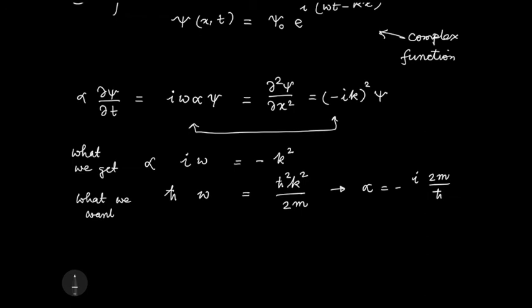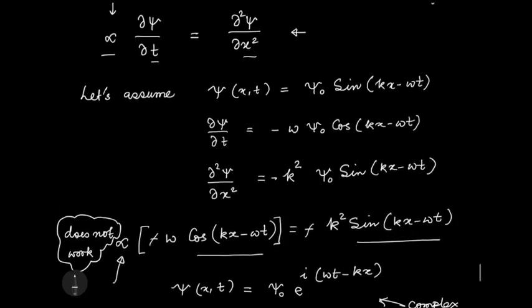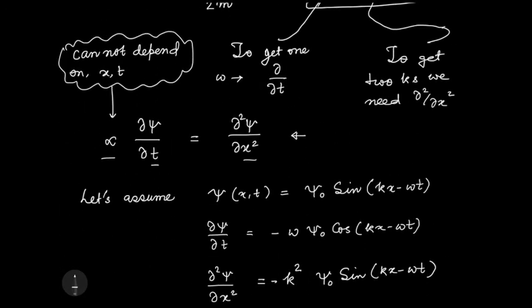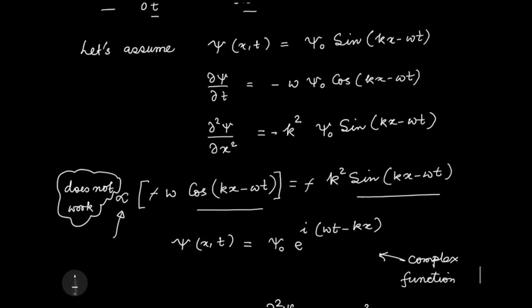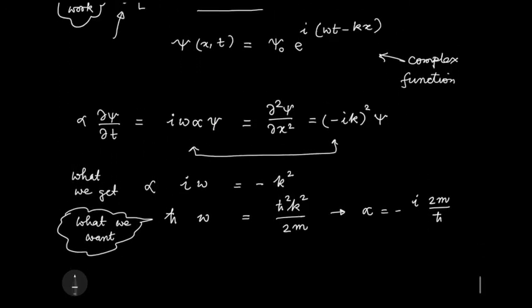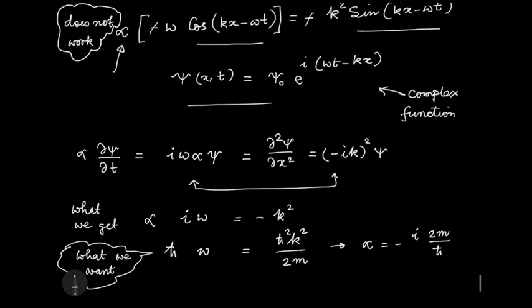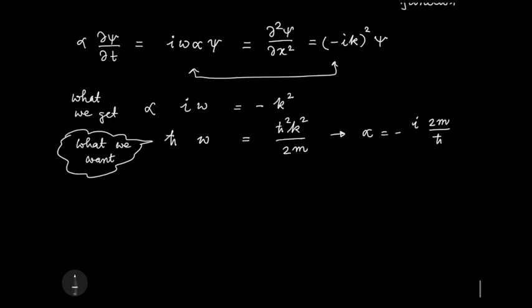In this case, we already knew what dispersion relation we want from the energy and momentum relation and de Broglie hypothesis. What we did was we guessed a type of equation here, and then we said that psi can have this form e to the i omega t minus kx.